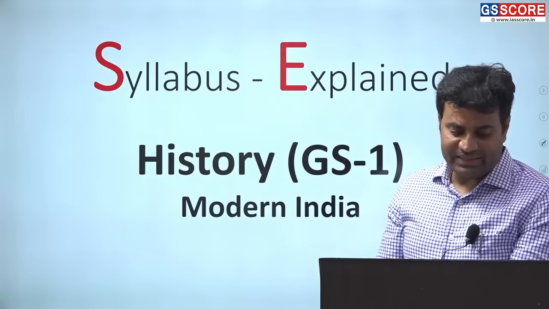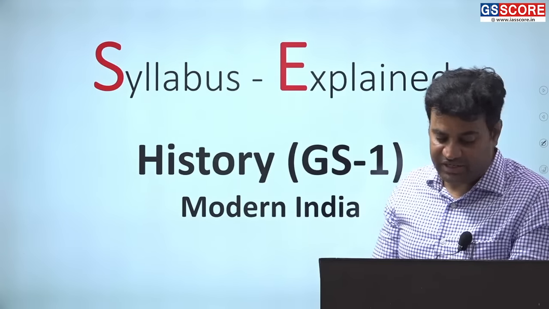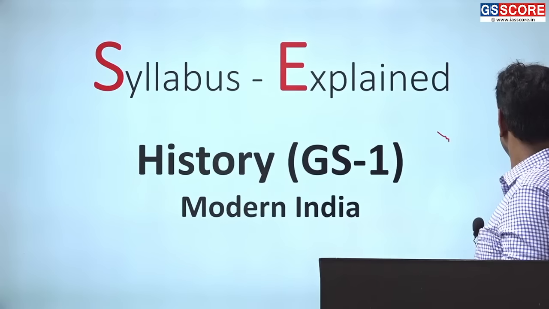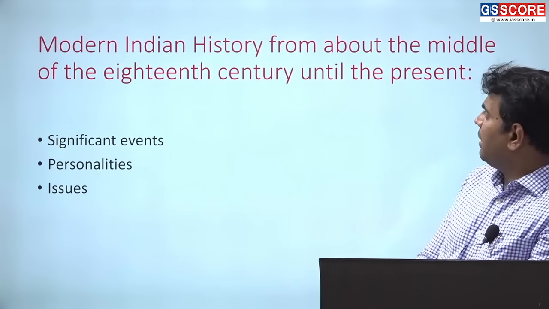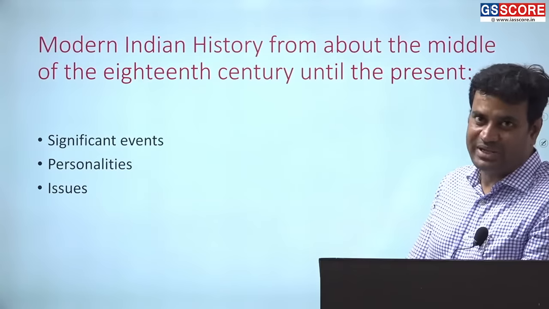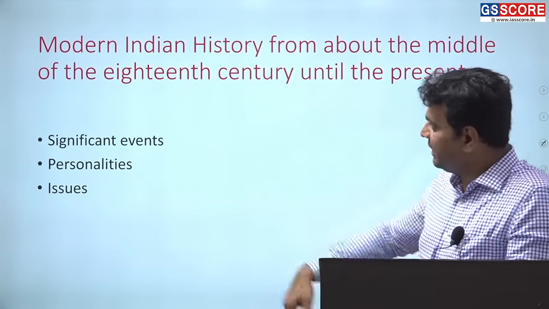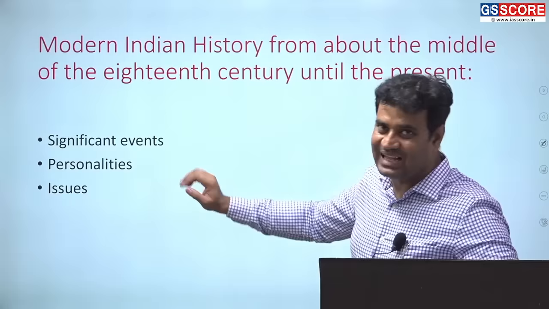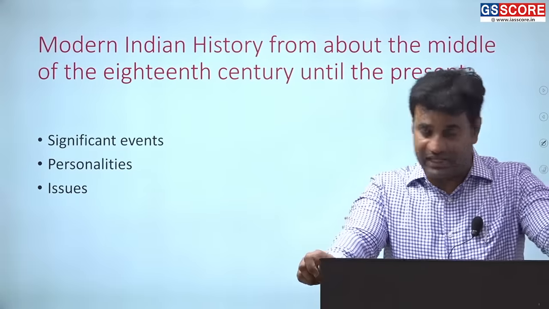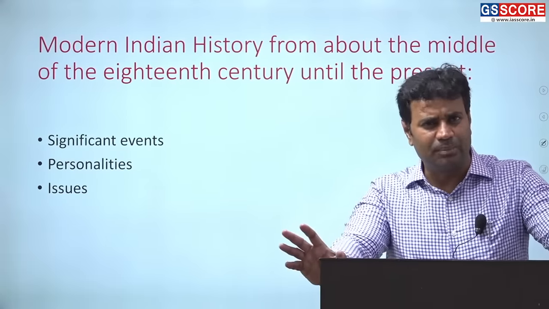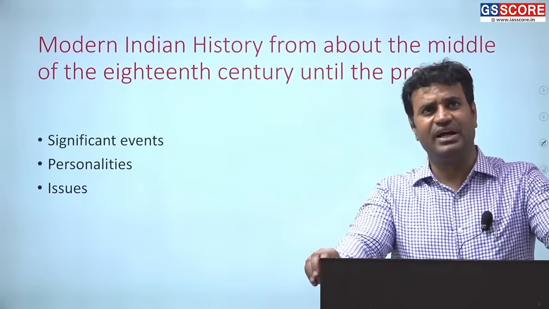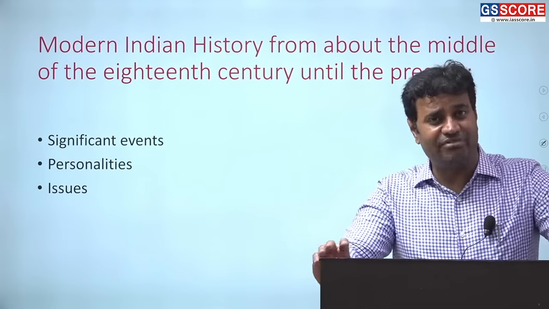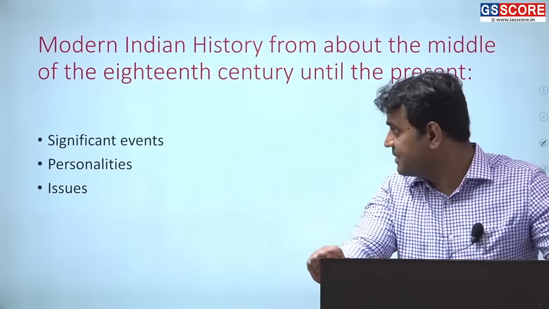The first topic that is mentioned under modern Indian history is history of modern India from about the middle of the 18th century until the present. And the main topics mentioned within that is significant events, personalities and issues. Clear? Now, events like Battle of Plassey, Battle of Buxar, Anglo-Maratha Wars, Anglo-Sikh Wars, events like famine, all these are major events.